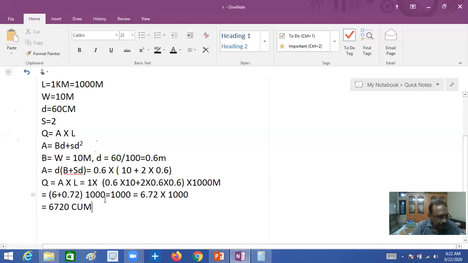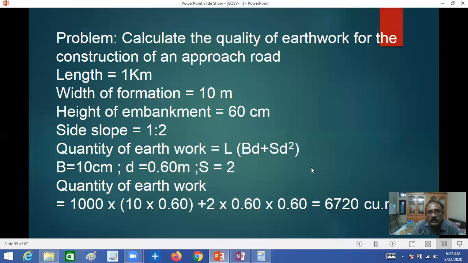So the quantity of earthwork calculated for the road is 6720 cubic meters, as shown here in your problem.